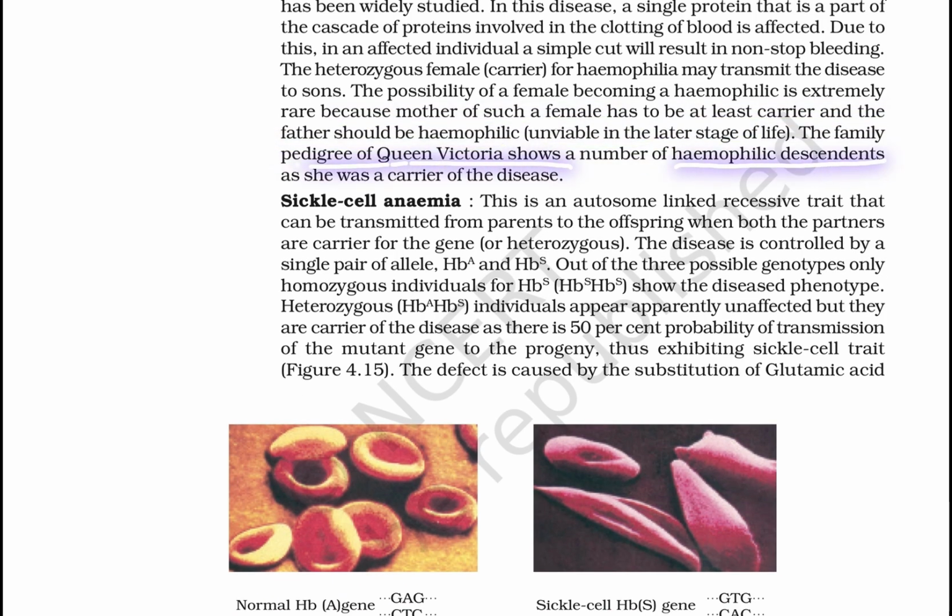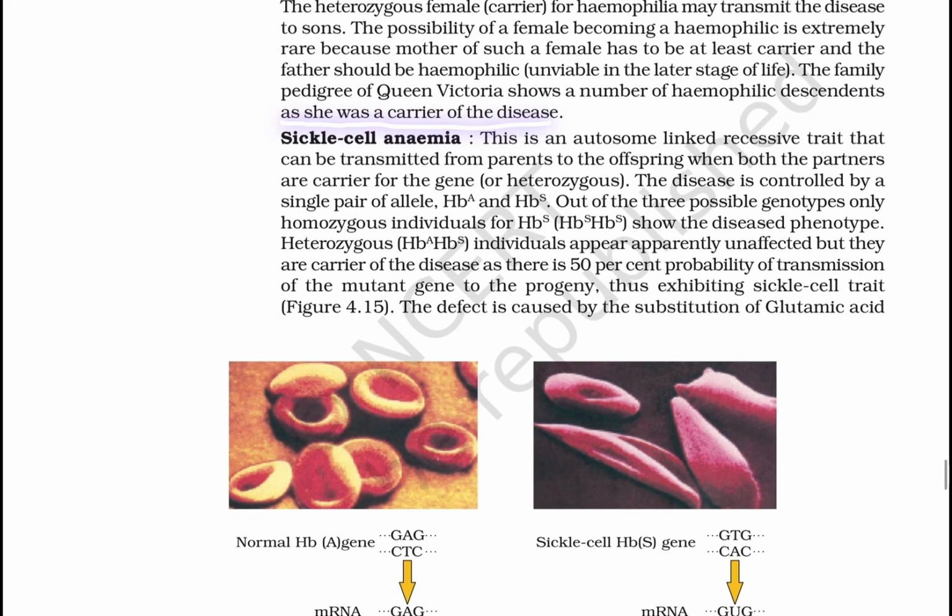The family pedigree of Queen Victoria shows a number of hemophilic descendants, as she was a carrier of the disease.